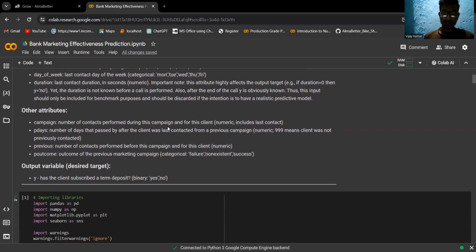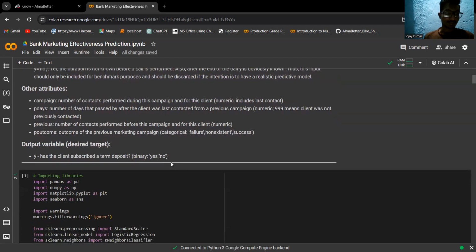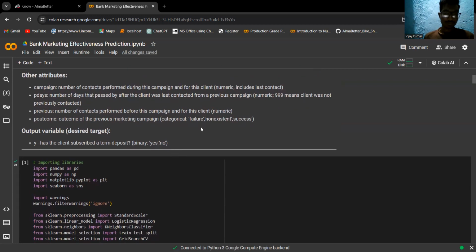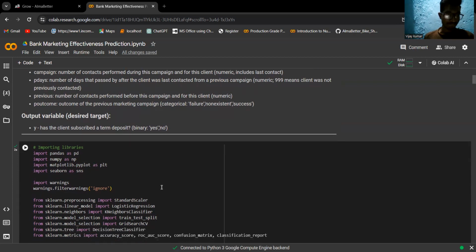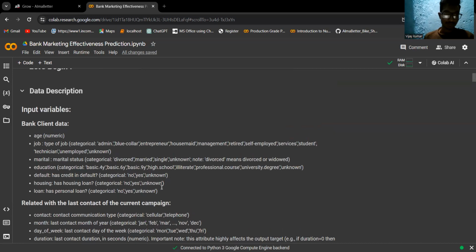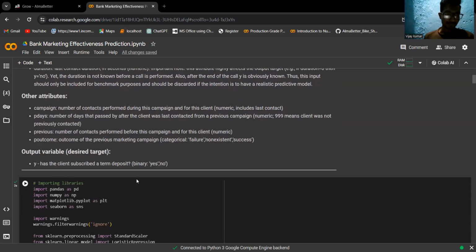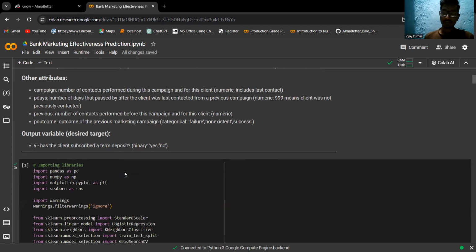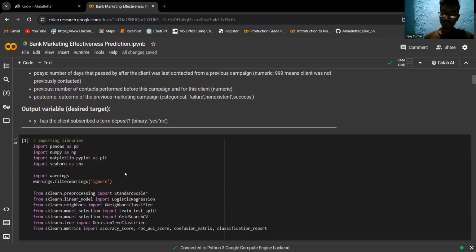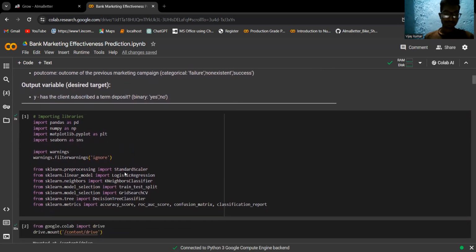Campaign is the number of contacts performed during this campaign for the client, numeric, and includes last contacts. Pdays means the number of days that passed after the client was last contacted from a previous campaign. 999 means the client was not previously contacted. These are our independent variables. Our dependent variable Y is whether the client subscribed to a term deposit or not. If he subscribed, it means yes. If he didn't, it means no.